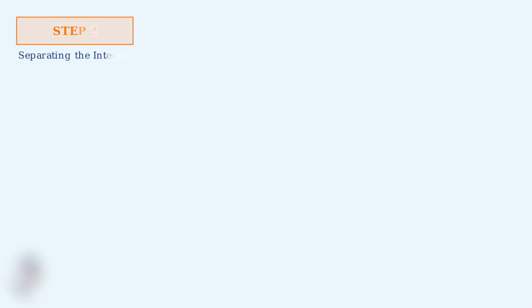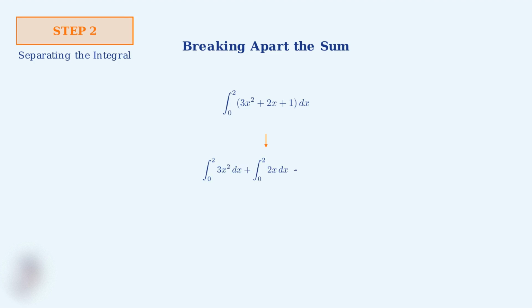Now that we've identified our sum in the previous step, we move to step 2, separating the integral. This is where we take our single integral containing multiple terms and split it into individual integrals. Here's our original integral from the previous example. We have the integral from 0 to 2 of the sum 3x squared plus 2x plus 1, all with respect to x. The separation process is straightforward. We break this single integral into three separate integrals, one for each term in our sum. Watch as we transform the integral.